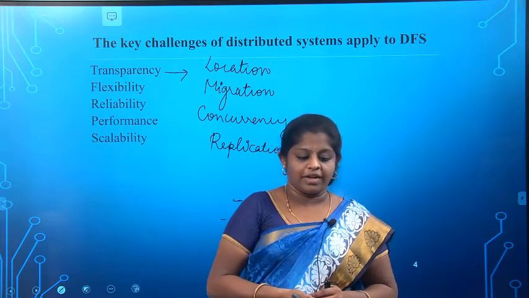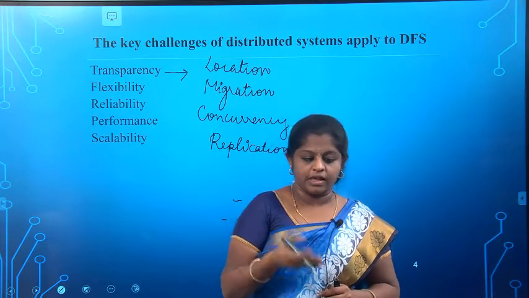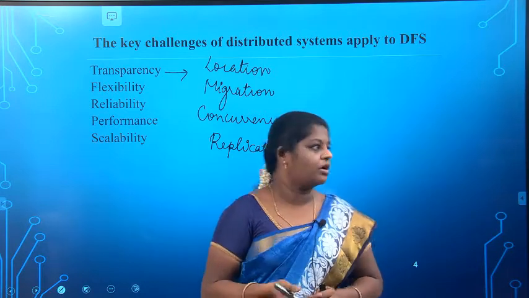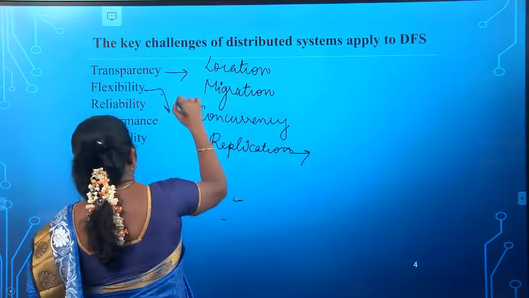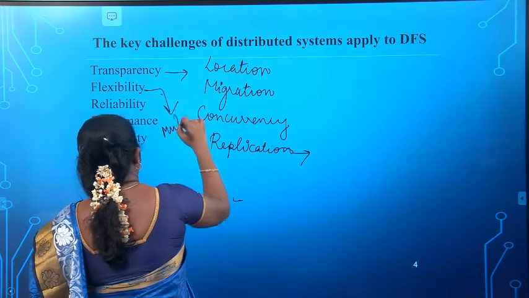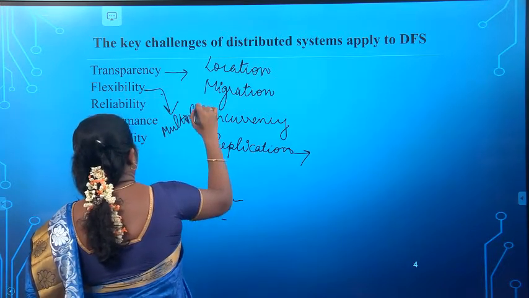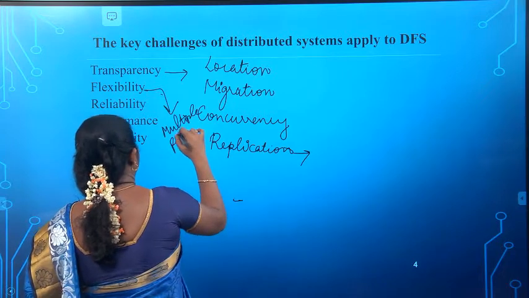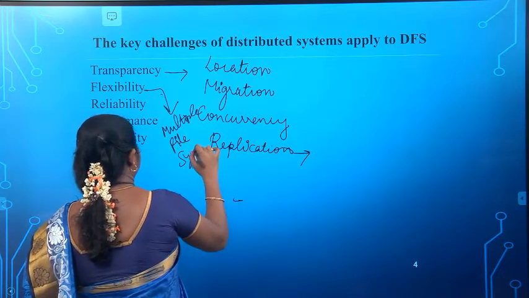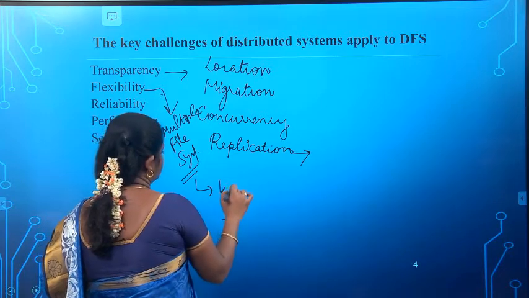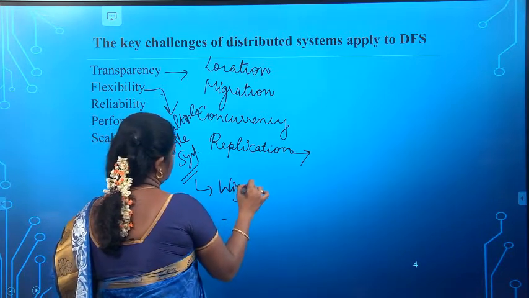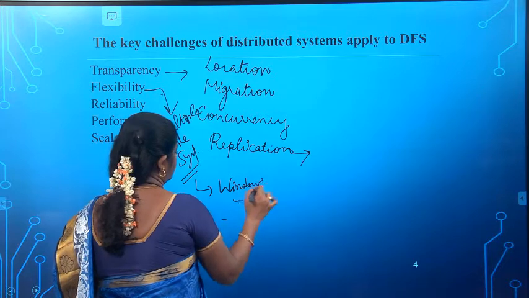For example, whether it is a Unix file system or a Windows file system, whatever it may be, it should support multiple file systems.